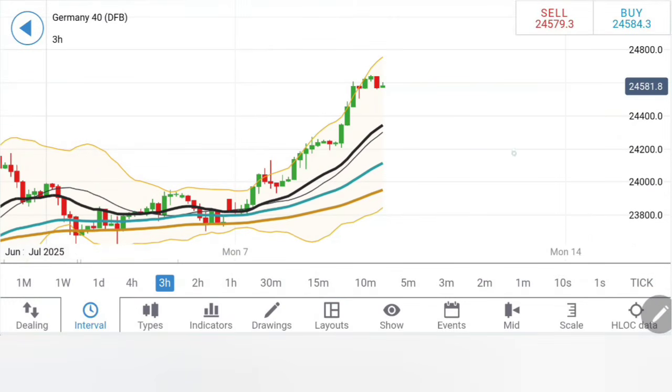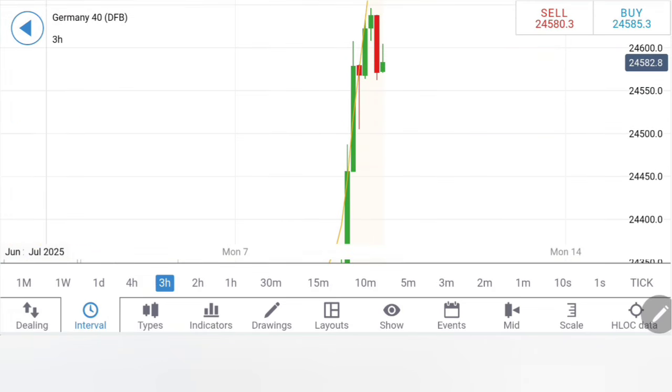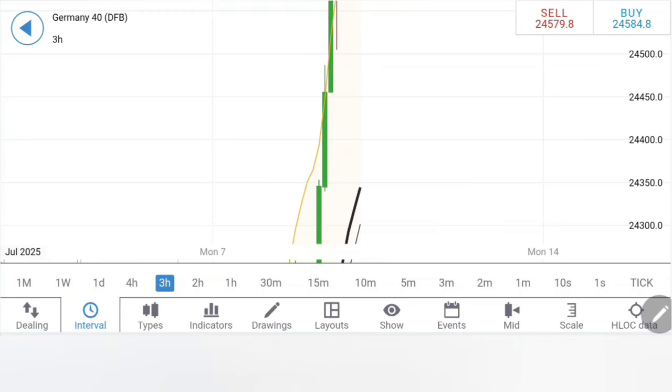On the 3-hour chart, similar observation. See, flat top, one bearish candle. I'll wait for the next candle. And yes, once it trades below 22,565.40, you can stay short for 22,500.